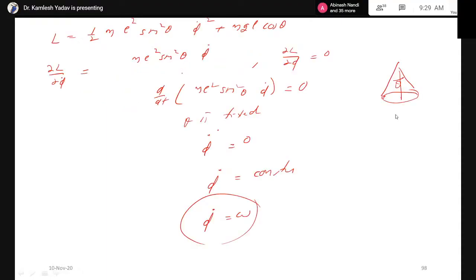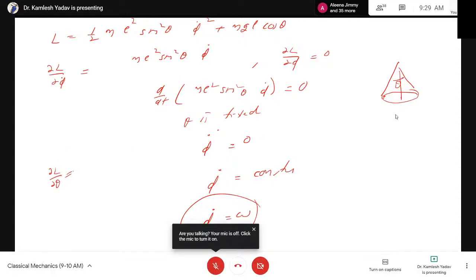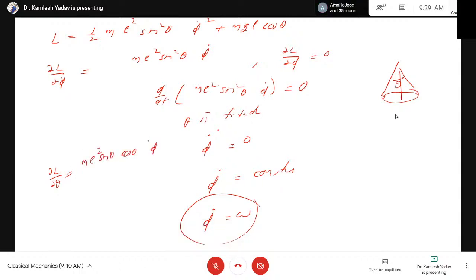If theta is variable, then we can write d of dt curly L with respect to theta dot minus curly L with respect to theta is equal to 0. From the previous equation, there is no theta dot, therefore this derivative is equal to 0. Now curly L with respect to theta: theta is in the first term, therefore ml square sine theta cos theta phi dot square, and second minus mgl times the derivative of cos theta, that is sin theta.